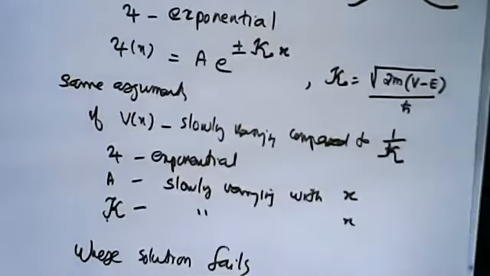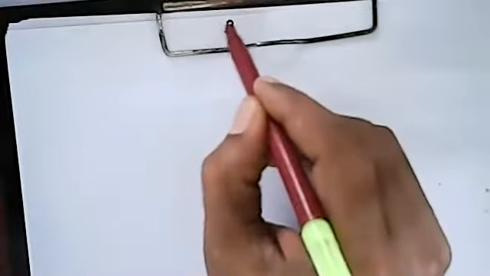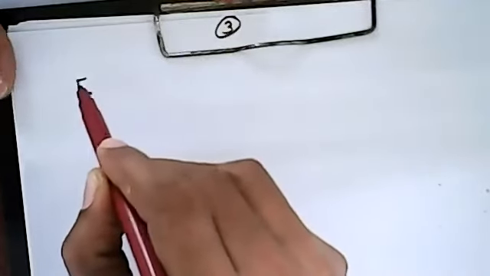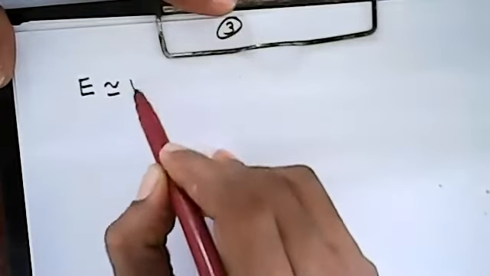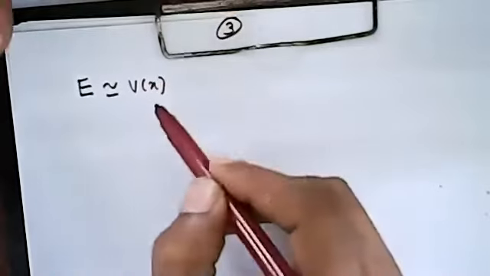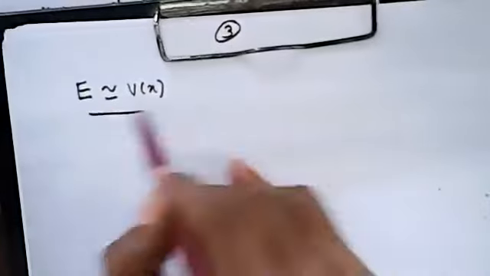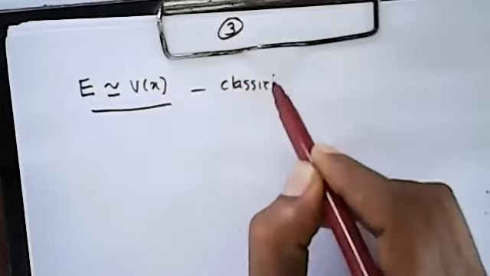For that, consider the region near the turning point. Consider the region where E is approximately equal to V of x. E and V are the same. That point is known as the classical turning point.